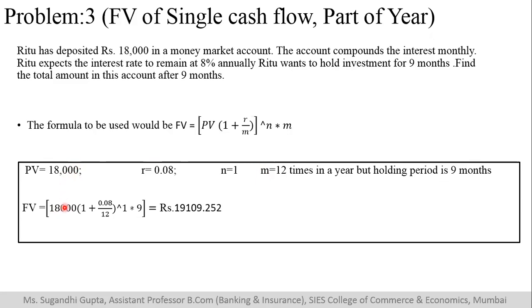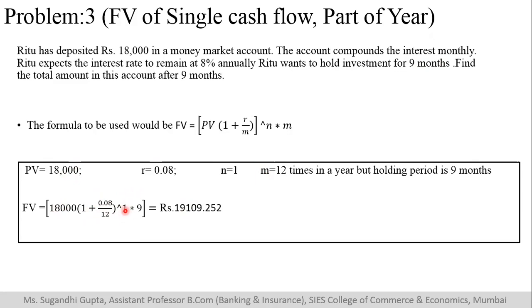Now you substitute your present value, plus 1 plus 0.08, divide by 12. Now why is it dividing by 12? Because the interest is calculated on a monthly basis. So when I divide 0.08 by 12, I'll get my monthly interest. So converting interest into monthly rate is sorted.